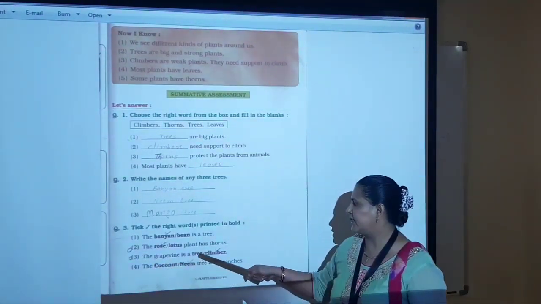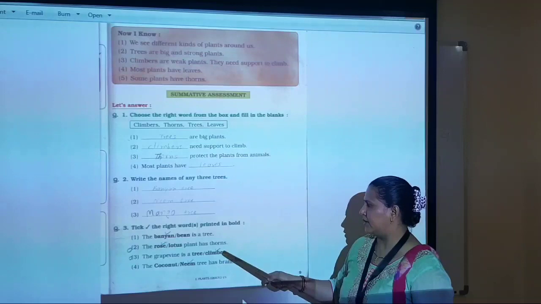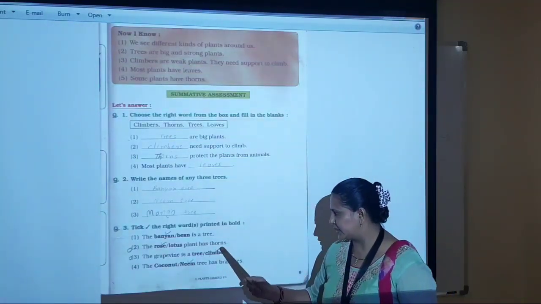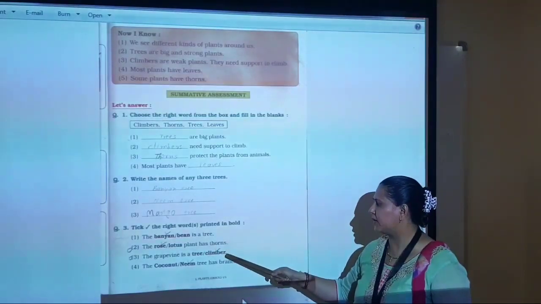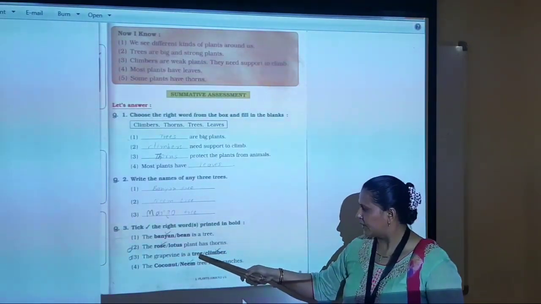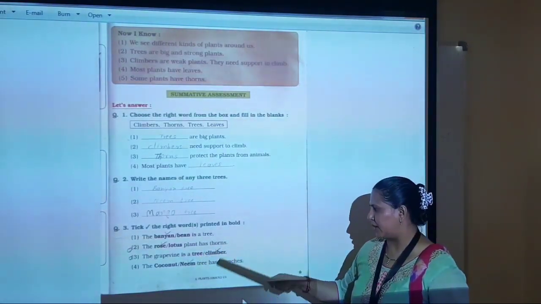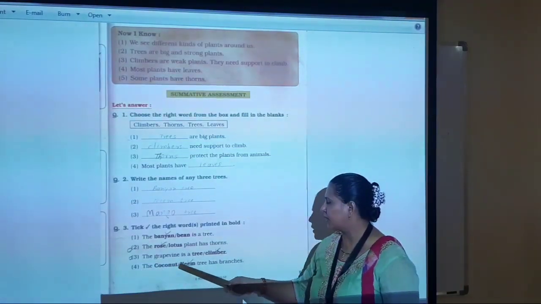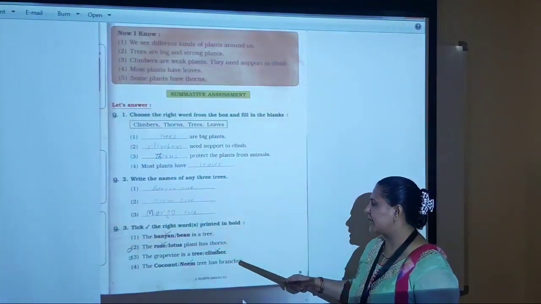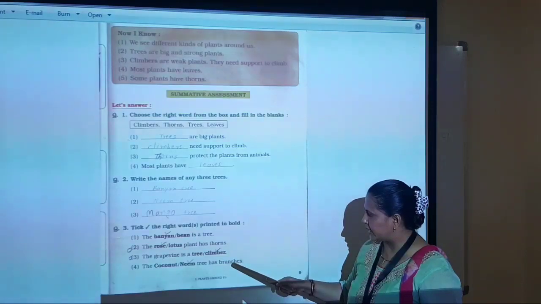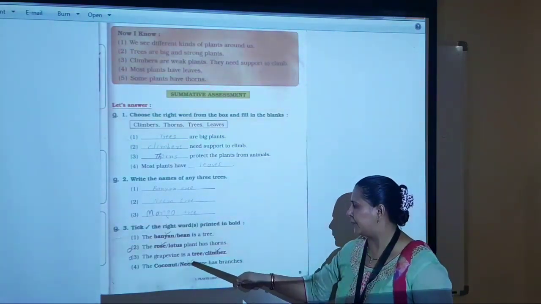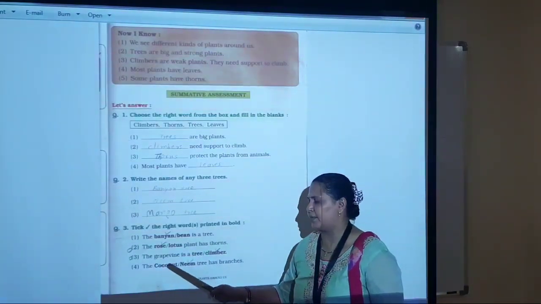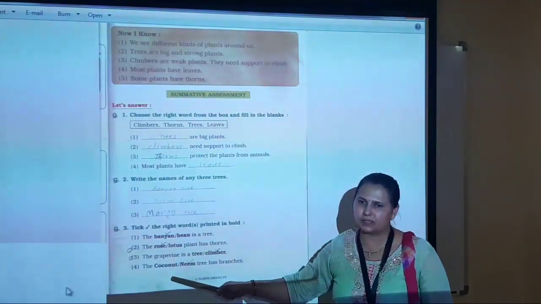Number 3. The grapevine is a tree or climber. Climber word is given. We know that grapevine is a climber. So make a tick mark on climber. Grapevine is not a tree. The right word is climber. Number 4. The coconut or neem tree has branches. Has branches is given. So you have to make a tick on neem, not on coconut, because coconut is without branches.